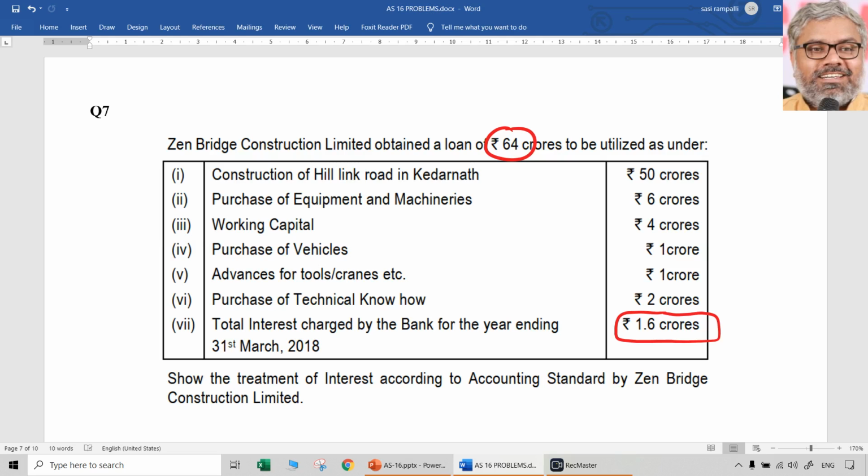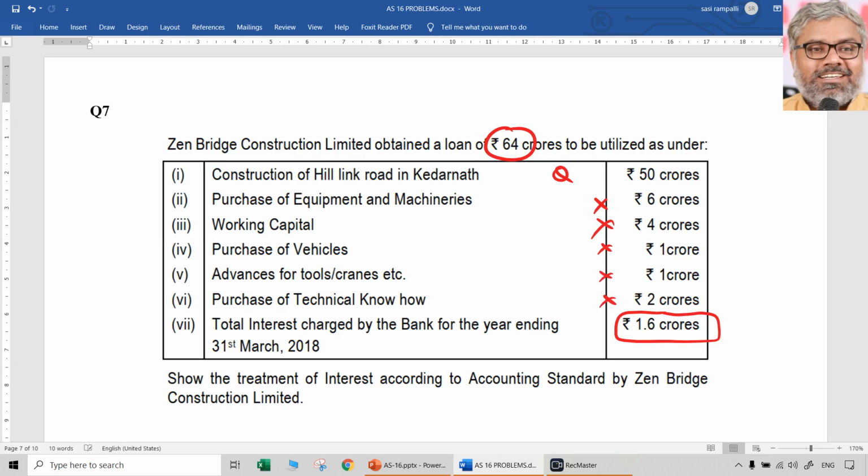Construction of Hill Link Road in Kedarnath. Construction, we don't know the other details, but we can definitely take it as a qualifying asset, because construction takes time, particularly hilly roads like Kedarnath and all. So that might be taking a substantial period of time. Assuming that, we can consider it as a qualifying asset. Purchase, not necessarily a qualifying asset. So we can take all the others as not qualifying assets. Purchase, working capital, definitely not. Vehicles, advance for tools and cranes, mostly available ready-made.